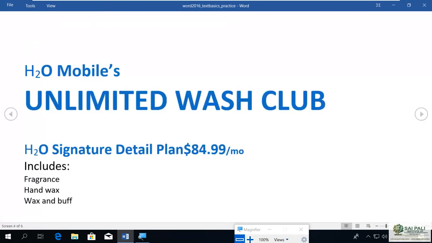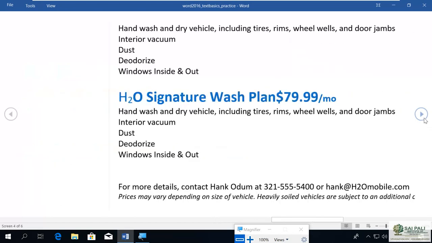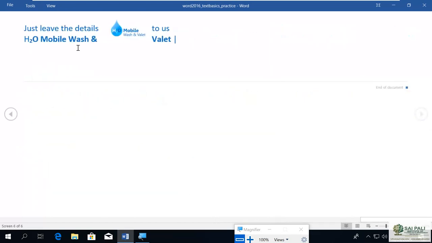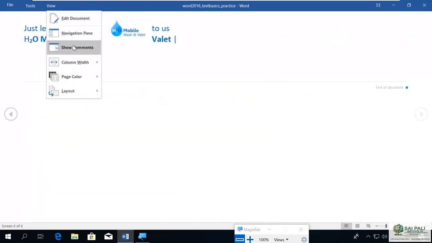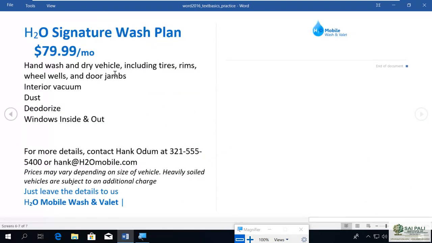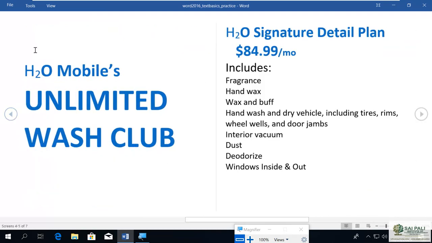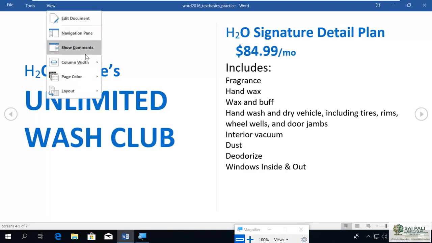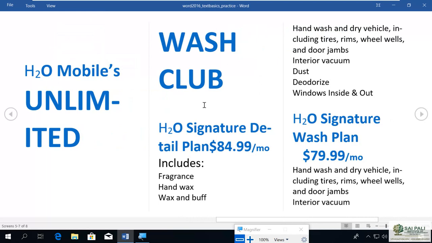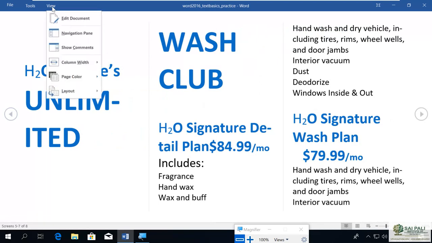Now you see it in a single column, or you can go for 2 columns, where you can see in 2, or you can go for multiple, like 3 columns. By default it is 2.